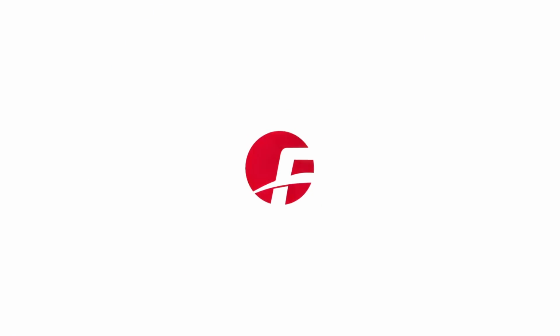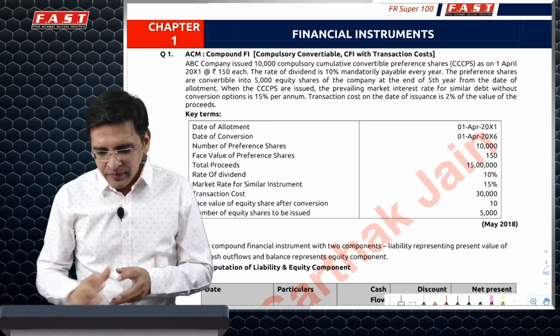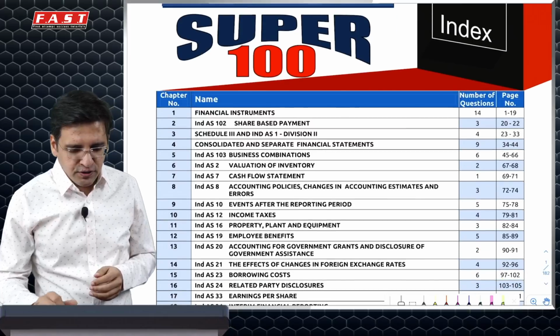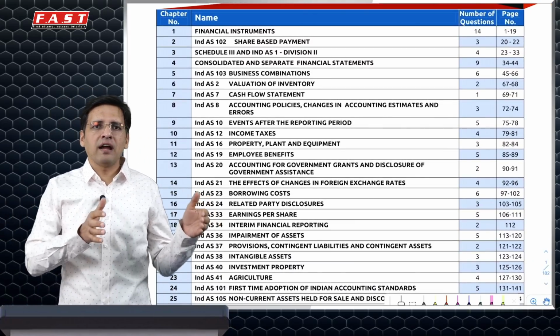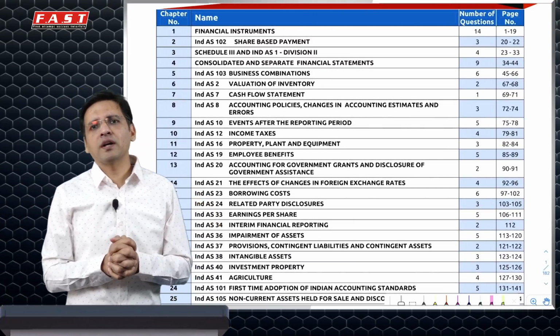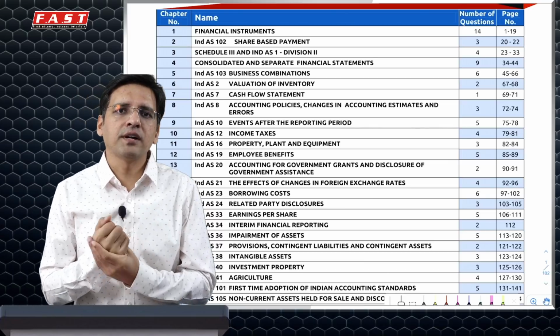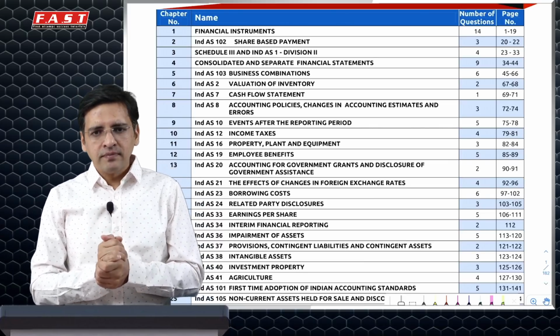This is basically the sequence which you are going to follow. First, we'll be starting with financial instruments, and then we'll first be covering the major chapters in this particular video. I will cover Schedule 3, AS 1, Consolidated Financial Statements, Business Combination, and Share-Based Payments.